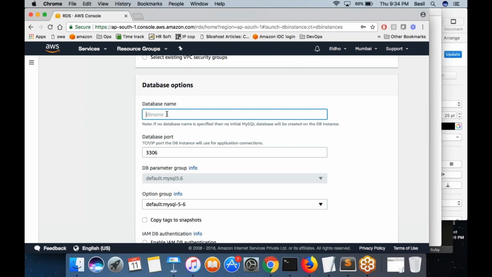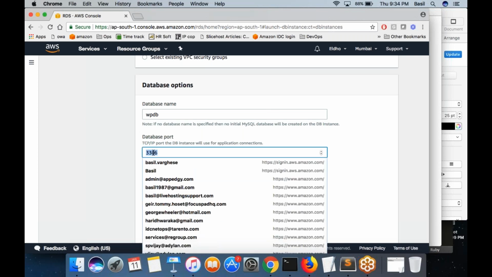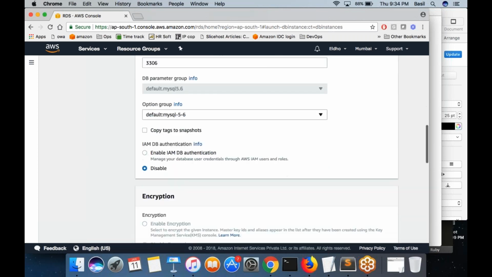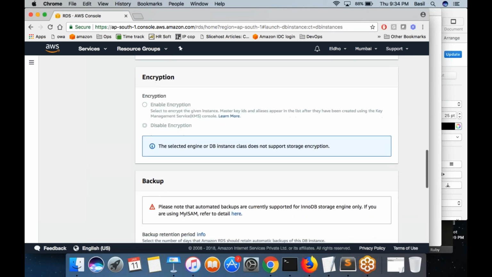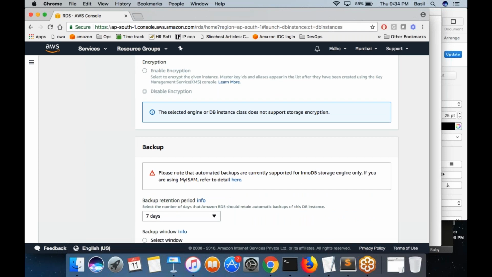Here I need to specify the database name. By default, AWS would create a database for me. Let's say I want to create a database called WPDB. Then AWS would create the instance and create a database WPDB in my database instance. Database port 3306, let it be.